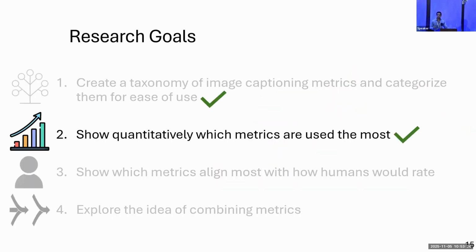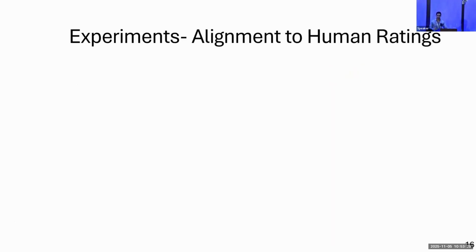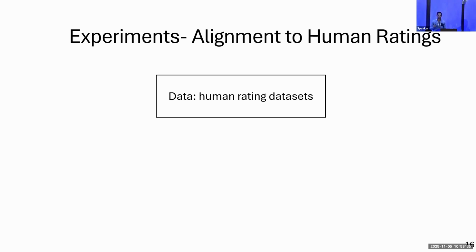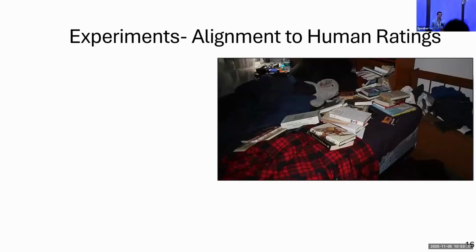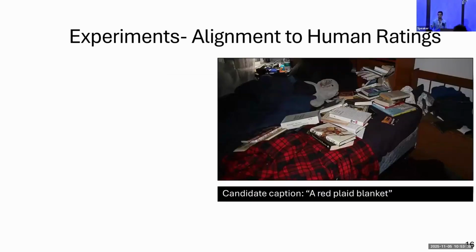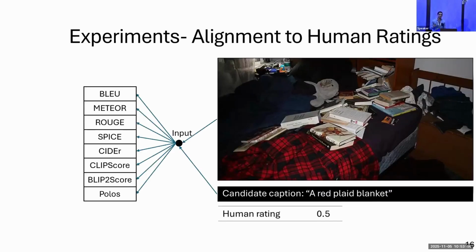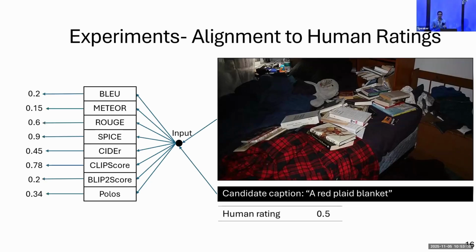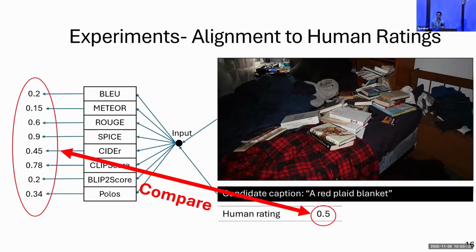Okay, so we achieved goal 2, and now for goals 3 and 4, we need to conduct some experiments. The data we're going to use in these experiments are existing human rating datasets, where each sample consists of an image, a candidate caption, and a human rating of this caption. Now we're going to use the image plus candidate caption as input for the metrics we want to evaluate, use the metrics to generate ratings, and compute the correlation between metric outputs and human ratings.